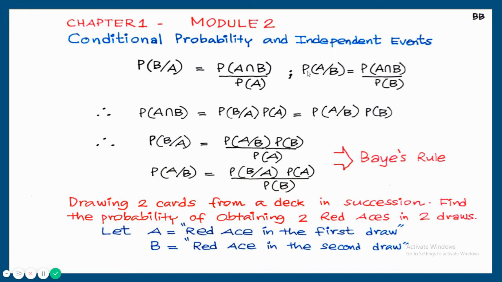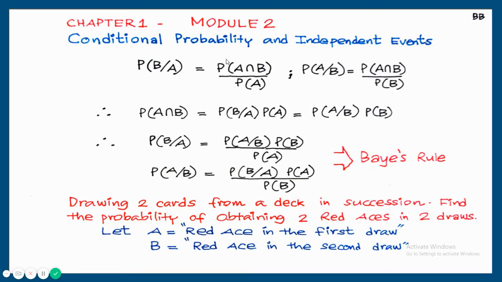Similarly, probability of A given B is equal to probability of A intersection B upon probability of B. Probability of A intersection B and probability of B intersection A are the same. That is why I used probability of A intersection B here and here also. So conditional probability is defined in terms of joint probability and marginal probability. B given A is equal to AB upon A. A given B is equal to AB upon B.